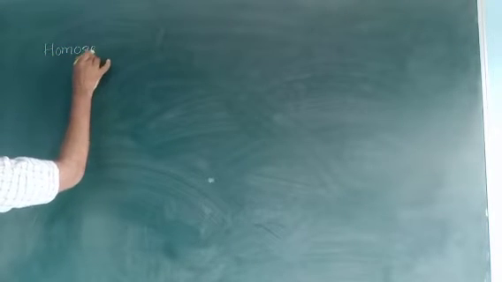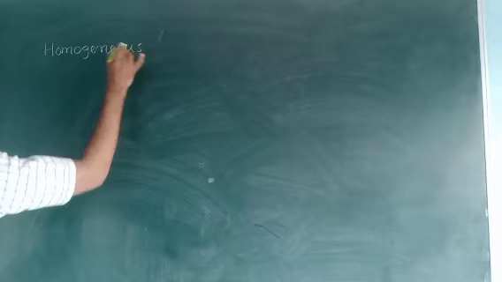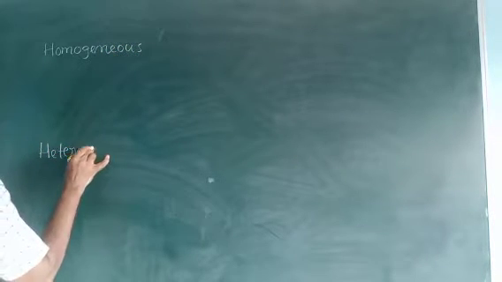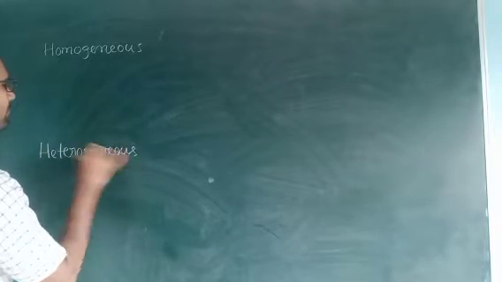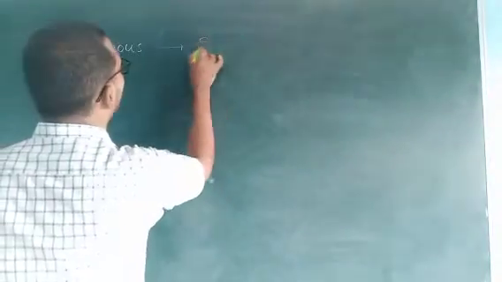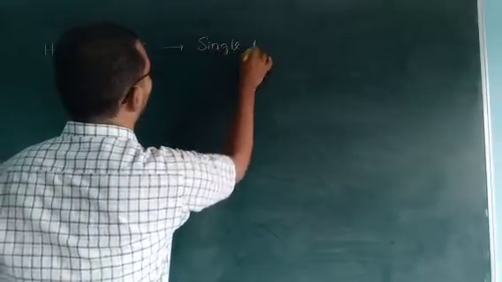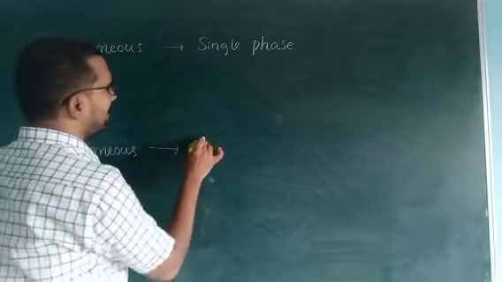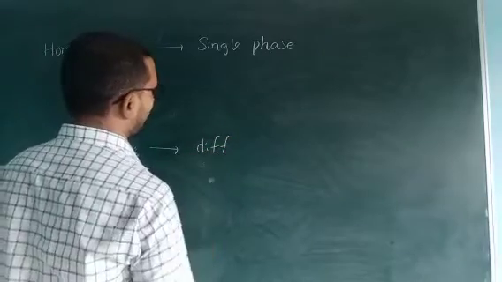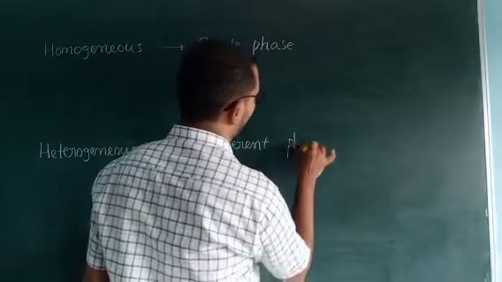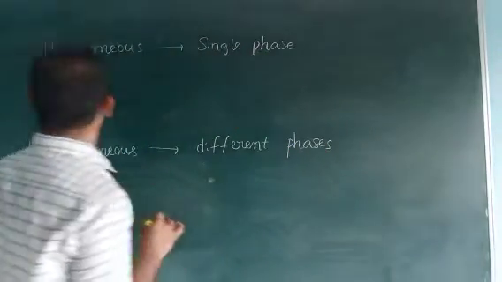Homogeneous mixtures and heterogeneous mixtures. A homogeneous mixture means only a single phase is present. In heterogeneous mixtures, different phases are present. I will give perfect examples for this.